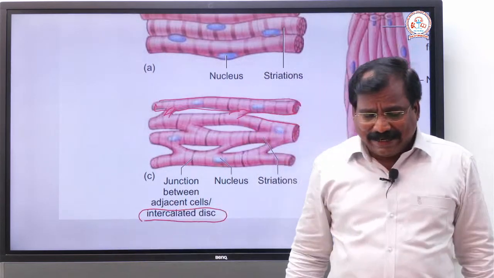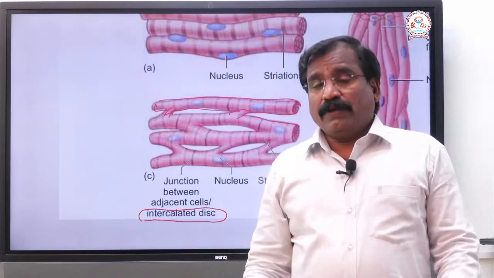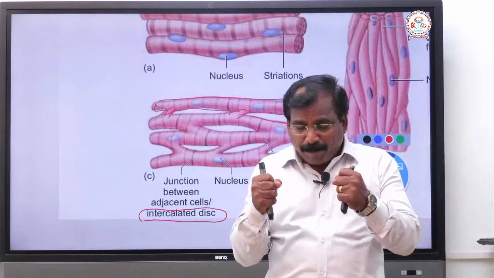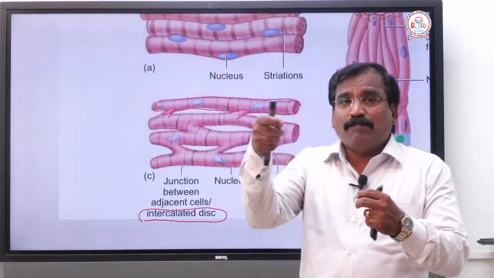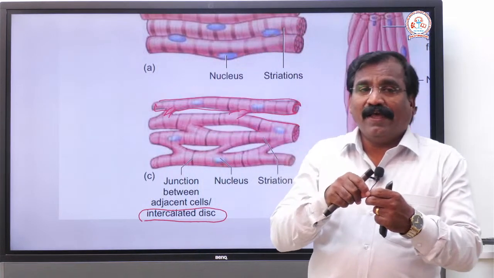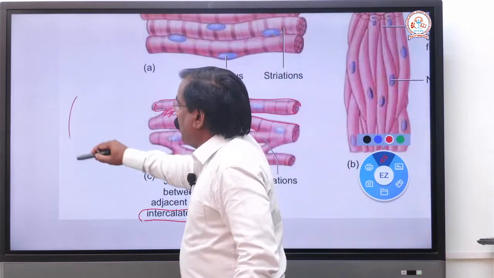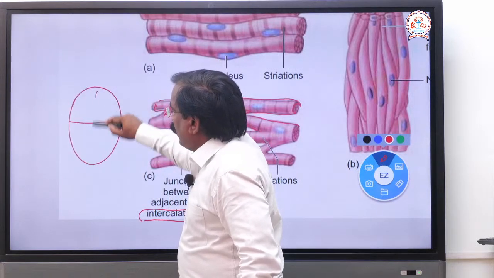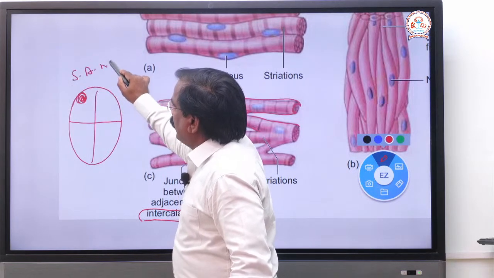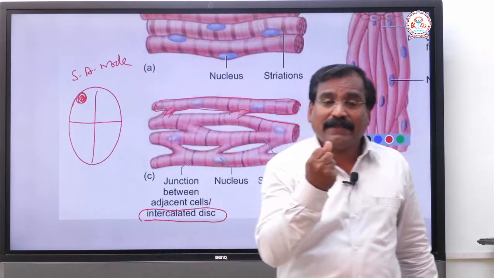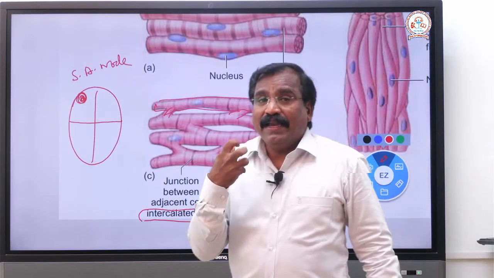Why is there an intercalated disc? It is found in the cardiac muscle. You know the heart is the pumping organ. It receives electrical impulses from the SA node, the pacemaker of the heart. The SA node is a strip of muscle that generates action potentials, that means electrical energy is produced.